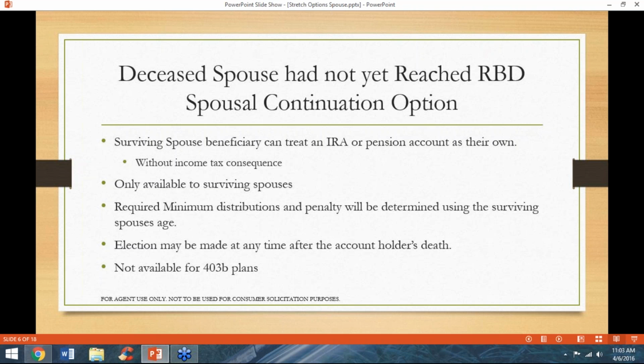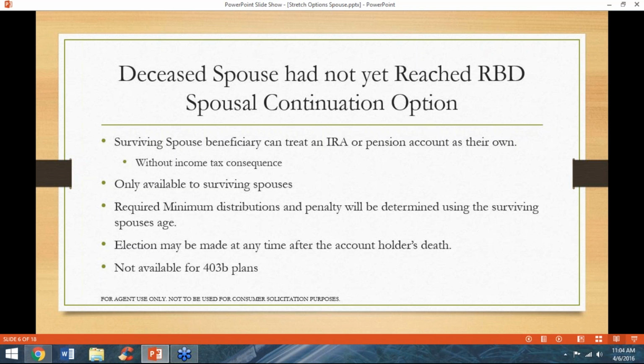We are going to begin this presentation discussing stretch options when the account holder has not yet reached their required beginning date before death. The first option is spousal continuation. A surviving spouse beneficiary has the unique ability to treat an IRA or pension account as their own without creating an income tax consequence. This option is only available to surviving spouses. If a surviving spouse elects continuation, any required distributions and or penalty tax will be based upon the surviving spouse's age.